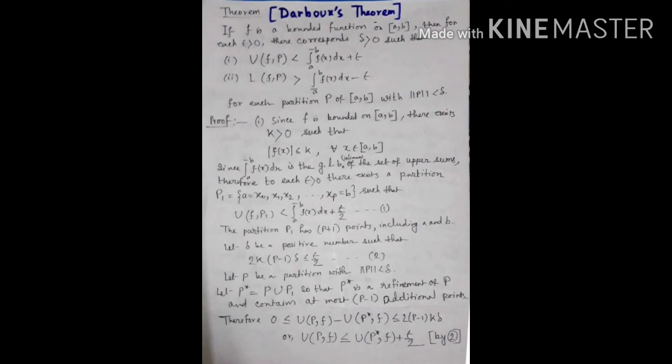Therefore, from the lemma, 0 ≤ U(P,f) − U(P*,f) ≤ 2(p − 1) k delta, or U(P,f) ≤ U(P*,f) plus epsilon by 2.